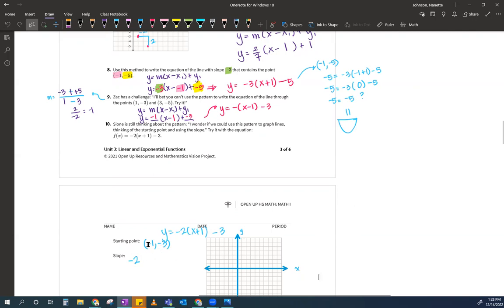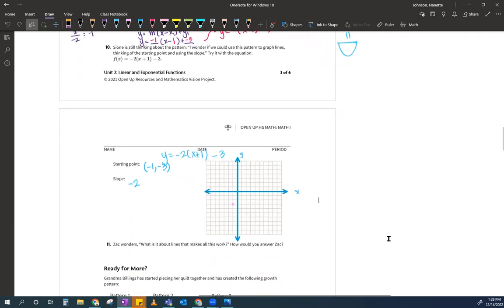So I'm going to start by plotting the point -1, -3. I go left 1, down 3. And then I'm going to use the slope to get to my next point. I like writing my slope as a fraction.